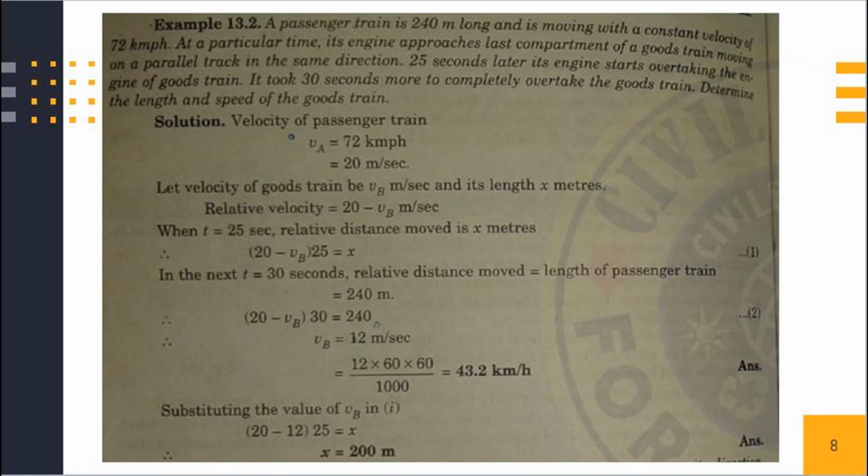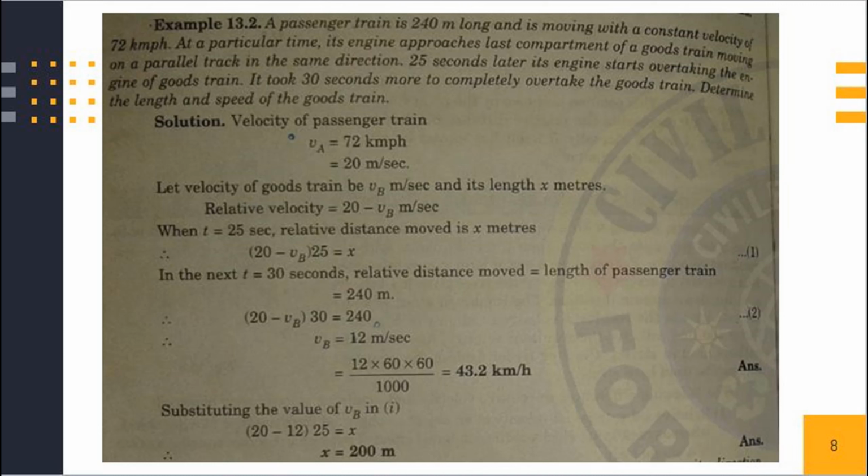Problem number 2. A passenger train is 240 meter long and is moving with a constant velocity of 72 kmph. At a particular time, its engine approaches last compartment of goods train moving on a parallel track in the same direction. 25 seconds later, its engine starts overtaking the engine of goods train. It took 30 seconds more to completely overtake the goods train. Determine the length and speed of goods train.